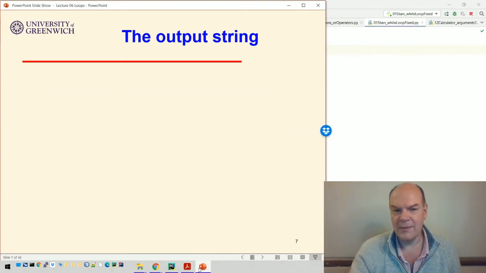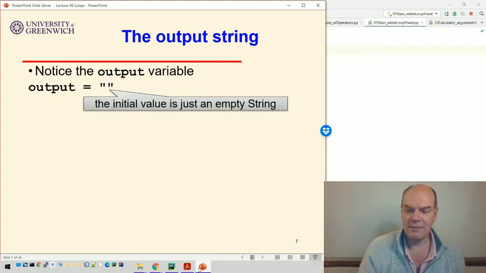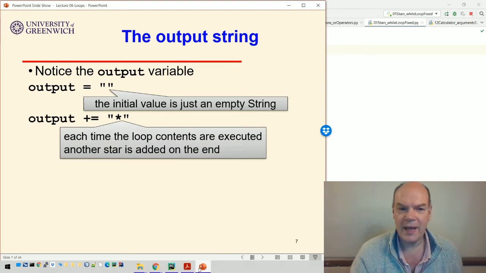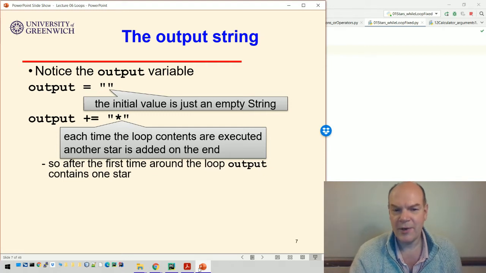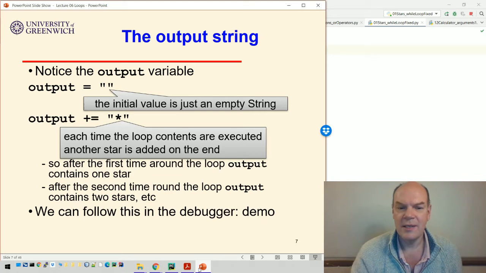So this loop, as I said, the output variable in this case is set to just be an empty string, and each time around the loop, another star is added on the end. So after the first time around the loop, the output contains 1 star, and the second time it contains 2 stars. And we can even follow this in the debugger.